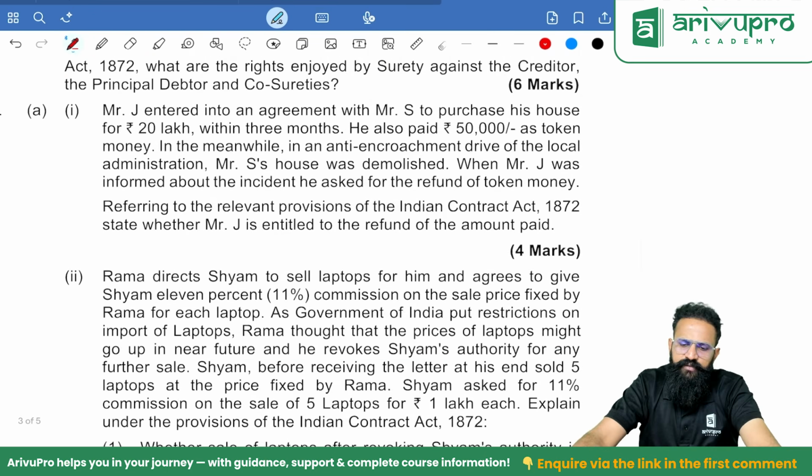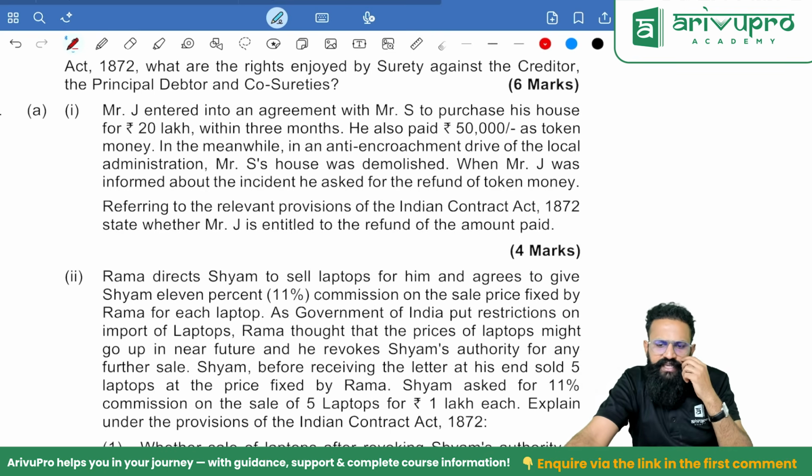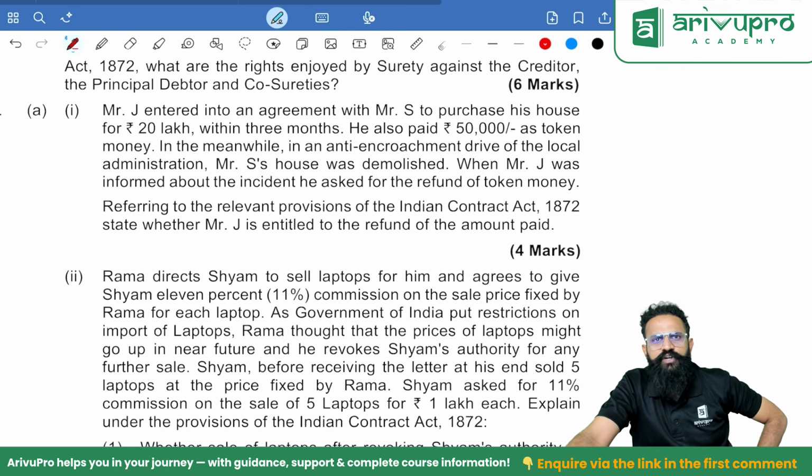Mr. J entered into an agreement with Mr. S to purchase his house for 20 lakh. Within 3 months, he also paid 50,000 as token money. In the meanwhile, in an anti-encroachment drive of the local administration, Mr. S's house was demolished. When Mr. J was informed about the incident, he asked for the refund of token money. Referring to the relevant provisions of the Indian Contract Act, state whether Mr. J is entitled to the refund of the money.